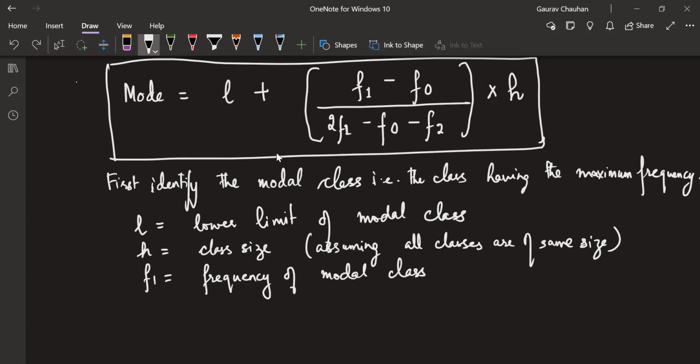F0 and F2 are remaining. So F0 is the frequency of the class before the modal class, the class preceding the modal class.